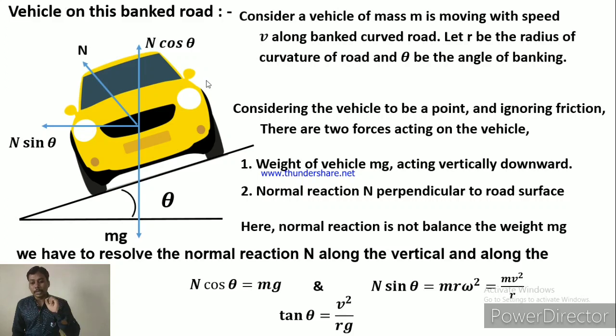So to balance the weight mg of the vehicle acting downwards and to provide the necessary centripetal force, the normal reaction is resolved into two components. n cos theta balances the mg, and n sin theta provides the necessary centripetal force. After dividing these two, we get tan theta is equal to v square upon rg. If we rearrange it, we get v and theta.